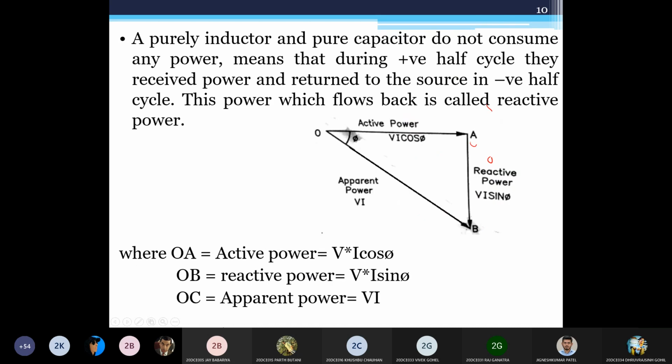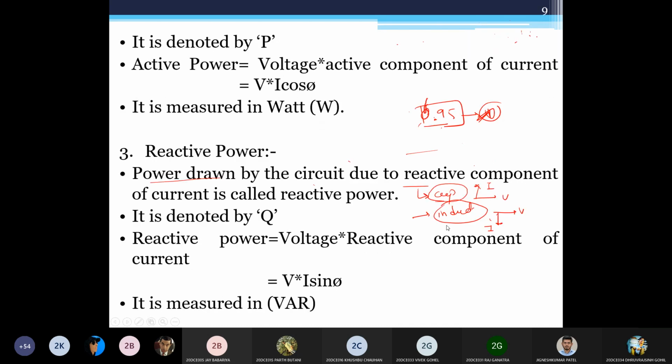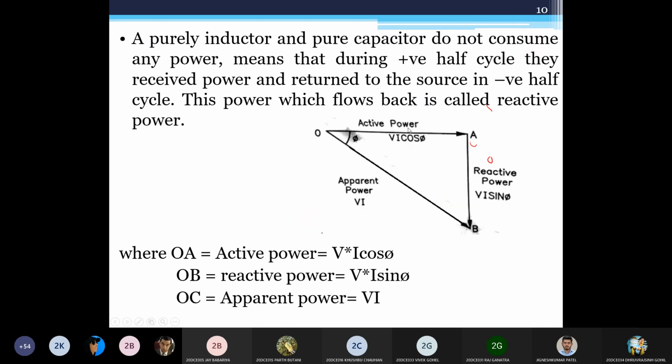Now, this is the same example as the apparent power triangle, just drawn otherwise. A purely inductor or pure capacitor does not consume any power, meaning that during the positive half cycle they receive power and return the power back to the source in the negative cycle. This power which flows back is called reactive power.